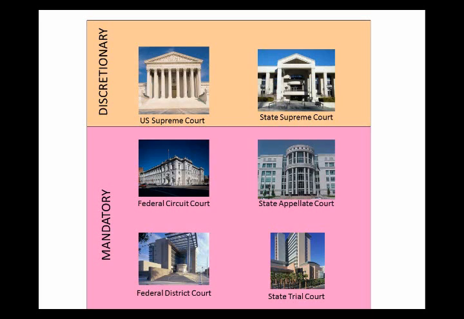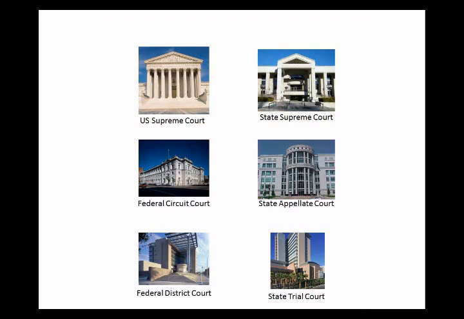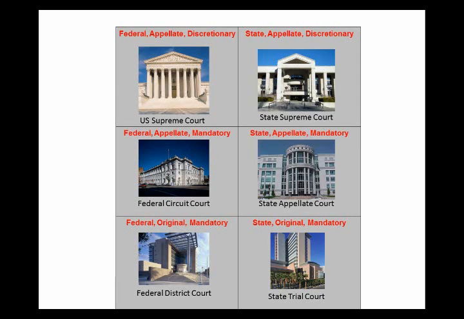The case isn't so clear-cut when it comes to the state courts. We'll talk more about this later. In the meantime, suffice it to say that most state Supreme Courts have a substantially discretionary jurisdiction. So, when we consider all of these types of jurisdiction at the same time, you can see how jurisdiction creates the structure of our court system. Each of the courts has a different combination of these types of jurisdiction, and this allows us to place them in the correct spot on the hierarchy.